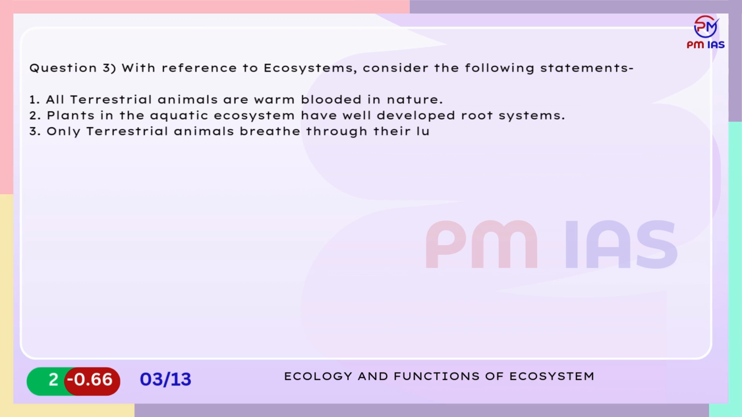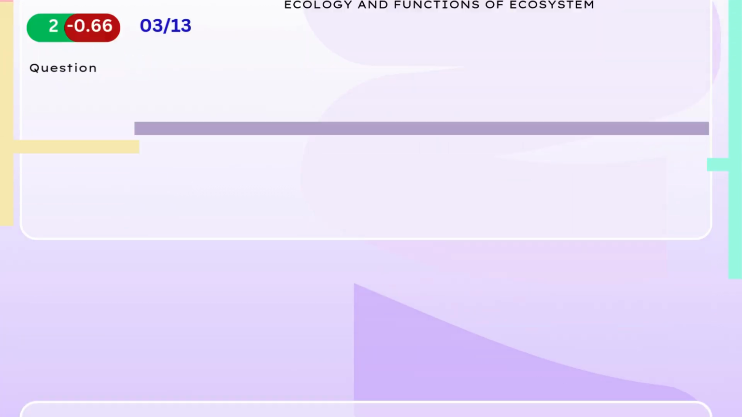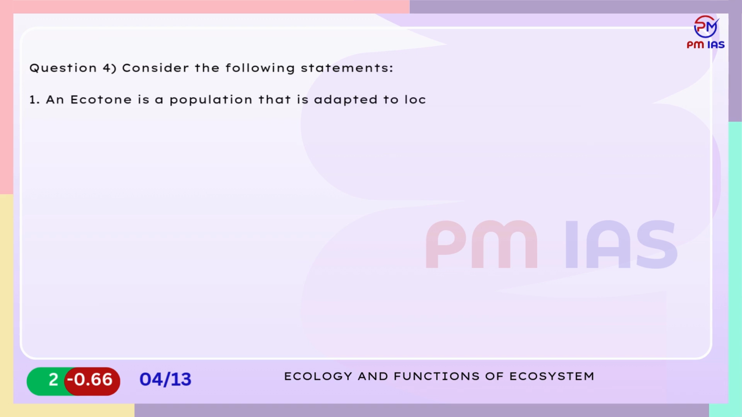Which of the statements given above are incorrect? A. 1 and 2 only. B. 2 only. C. 2 and 3 only. D. All of the above. Question 4. Consider the following statements. 1. An ecotone is a population that is adapted to local environmental conditions.